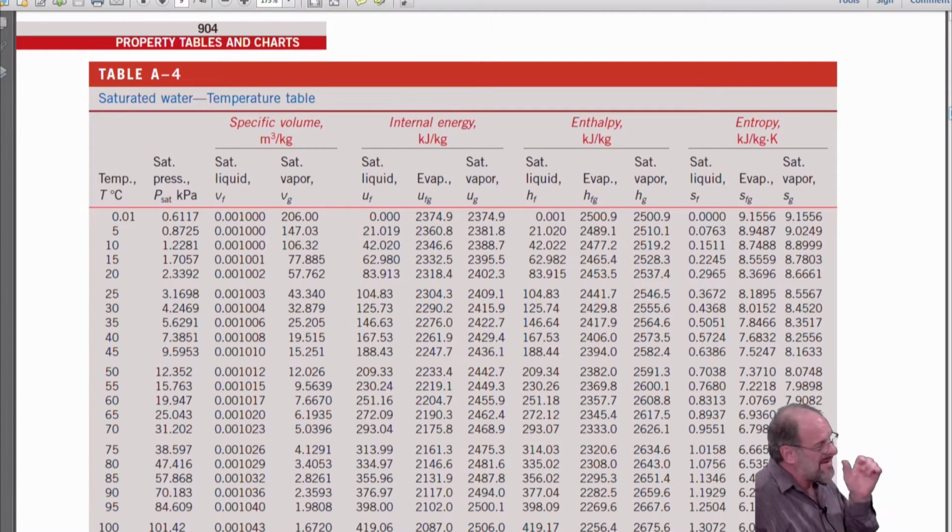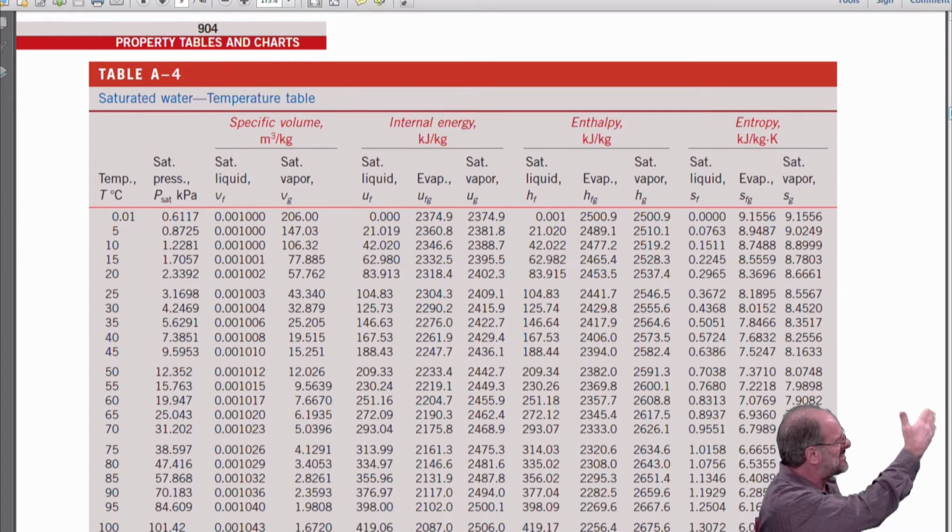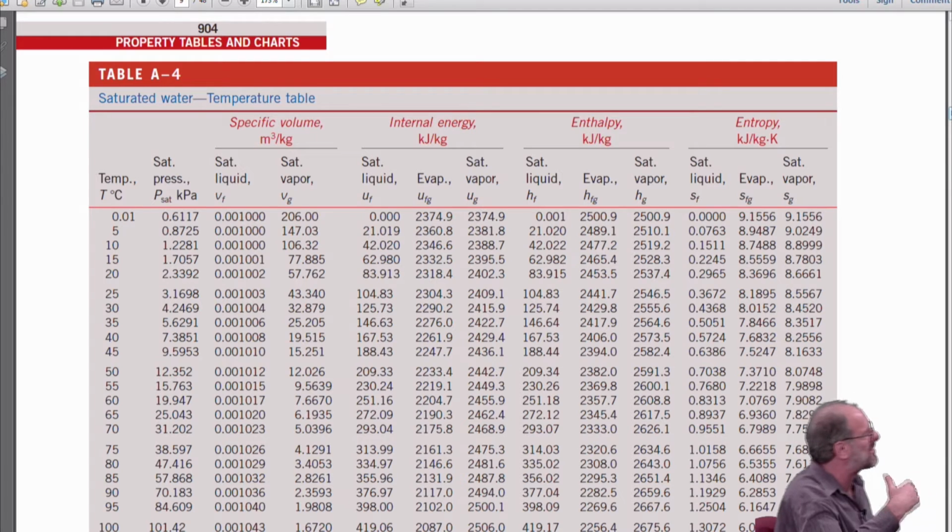We'll just look at it. All right, so again, this is a saturation table. It says saturated water, and it says temperature table, meaning that this is the table that gives you data for saturated liquid and vapor, but in uniform increments of temperature. So it actually starts at 0.01 degrees Celsius, just above the freezing point of water. We don't want to deal with solid water here.